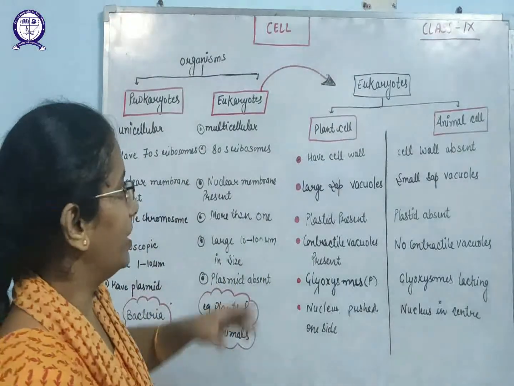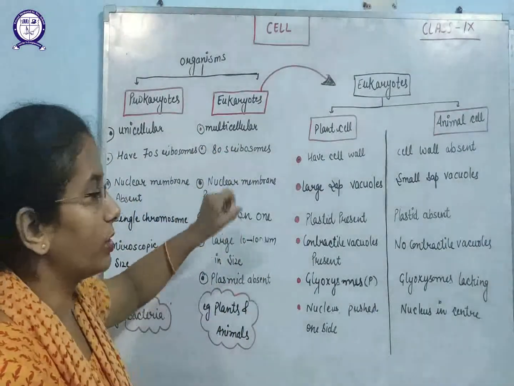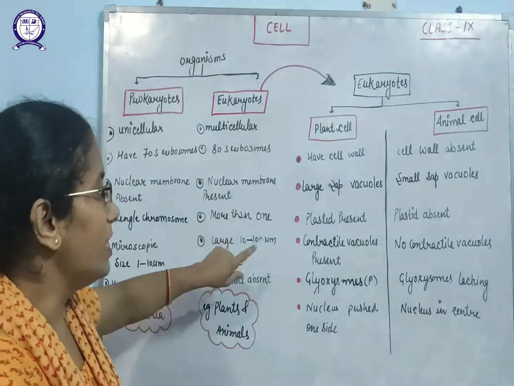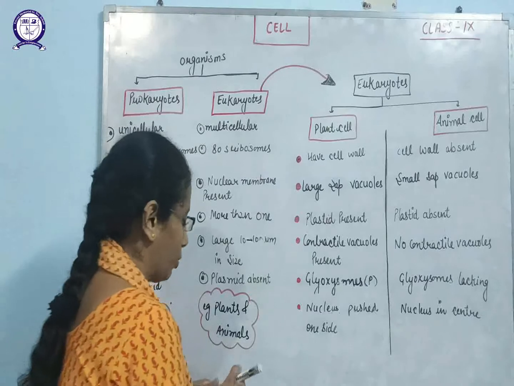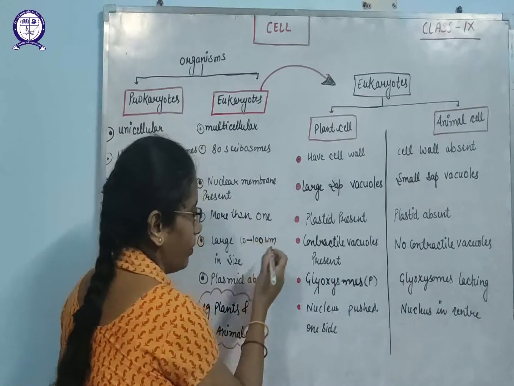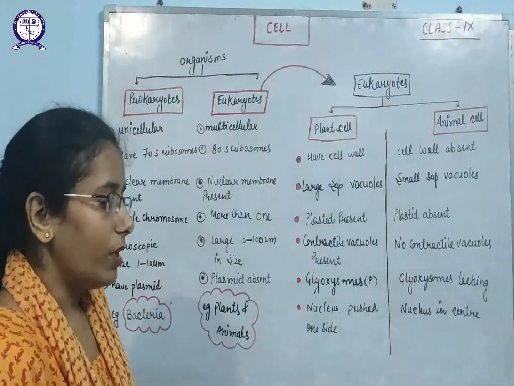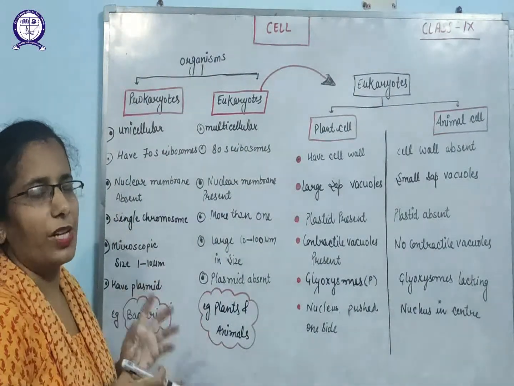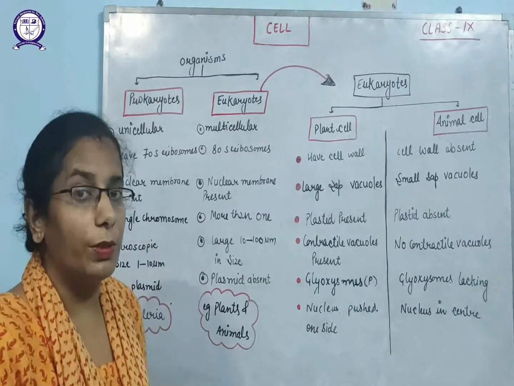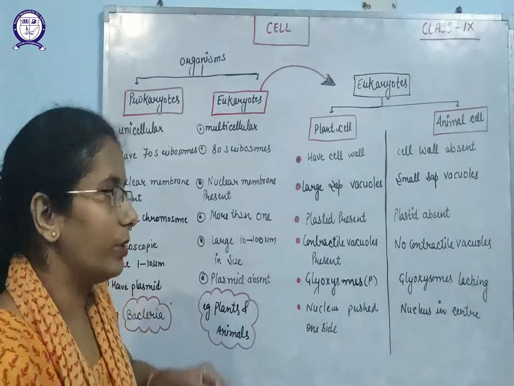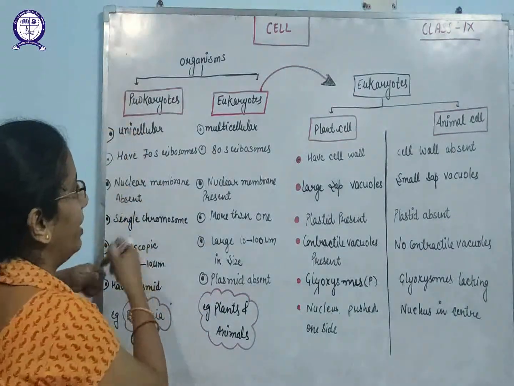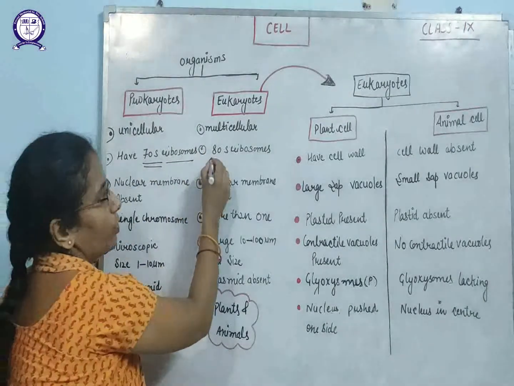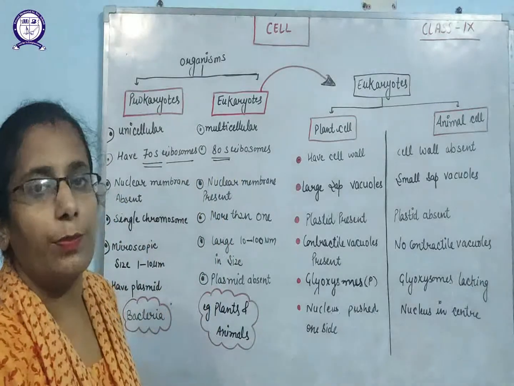So if we discuss the cell of the eukaryotes, the cells of the eukaryotes are larger than the size of the prokaryotes. It means the size ranges from 10 to 100 micrometers. Prokaryotes are smaller in size, so their components will be according to their size. Prokaryotes have 70 S-type ribosomes and eukaryotes have 80 S-type ribosomes.